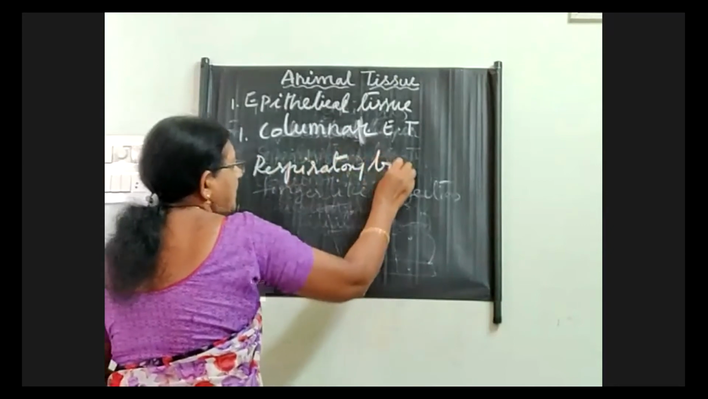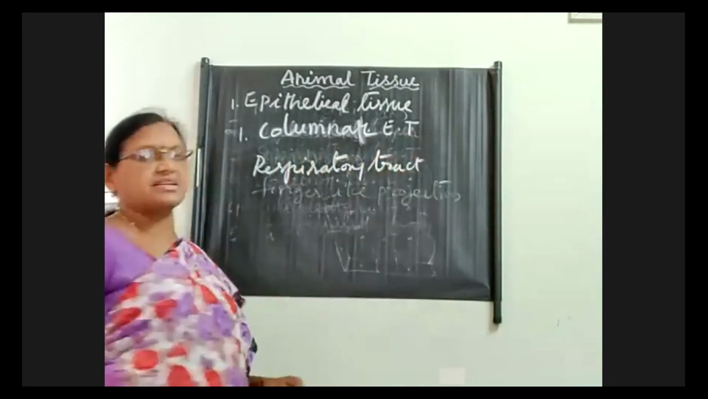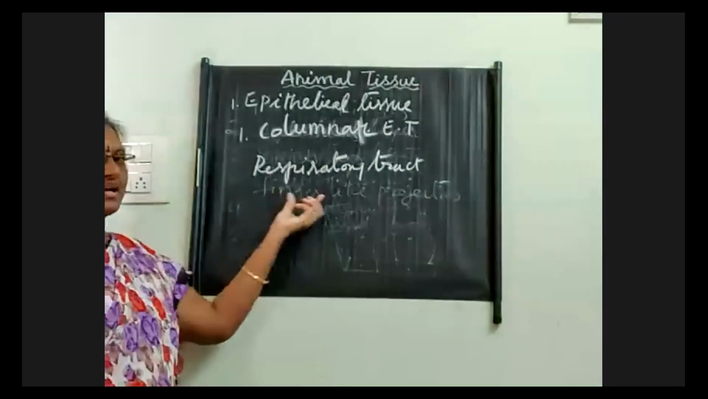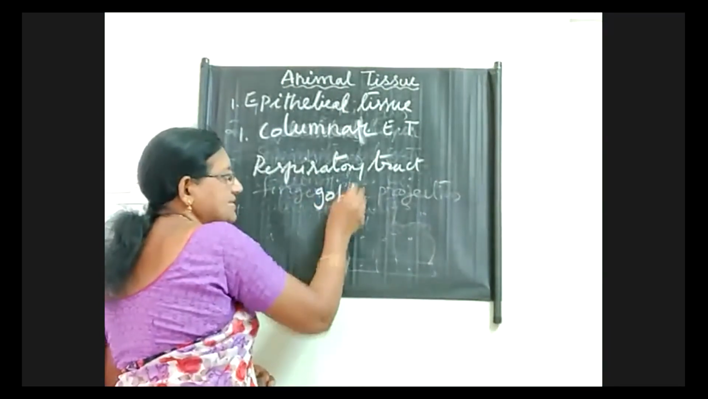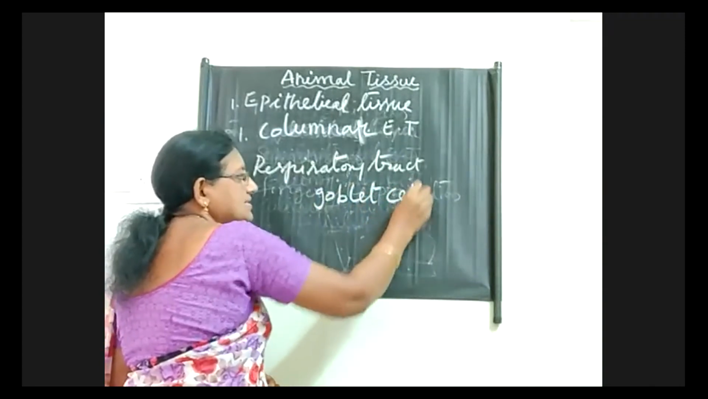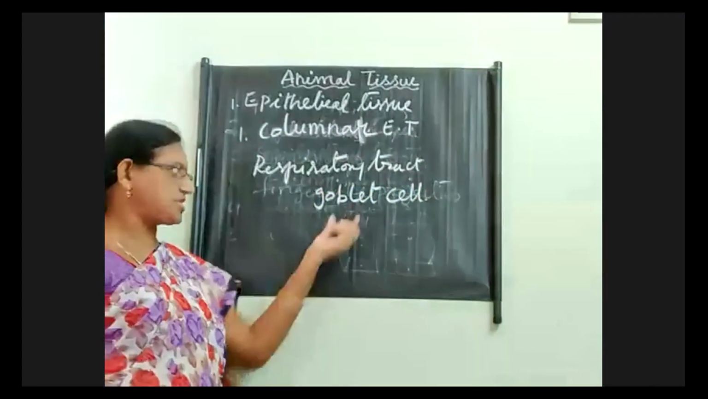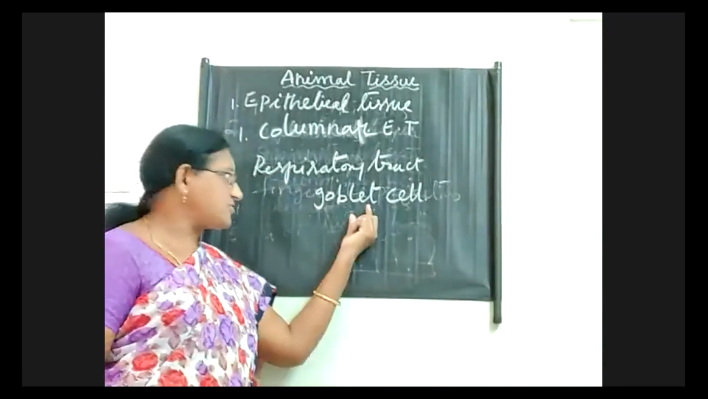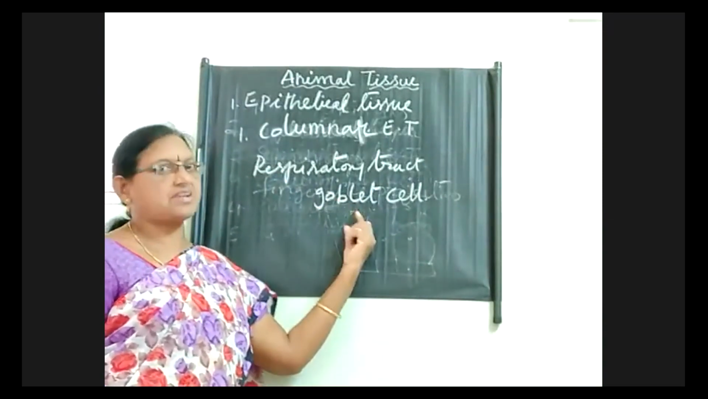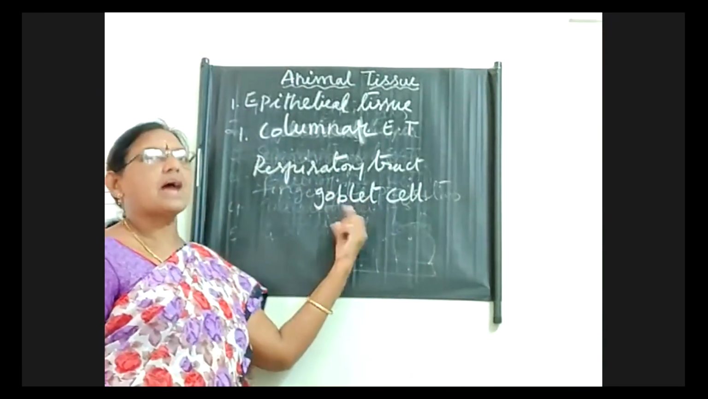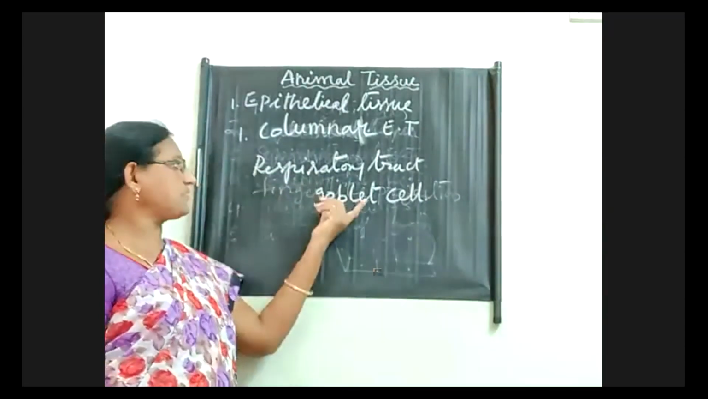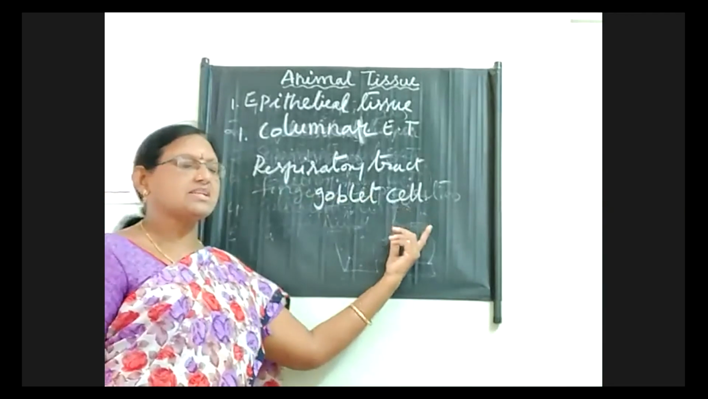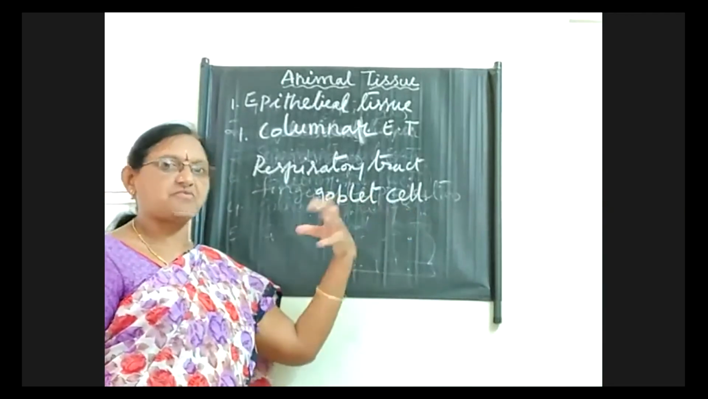Okay. So when you see the respiratory tract, children, there we can see goblet cells. What are the cells present? Goblet cells. These goblet cells are helpful for secretion. The main function of goblet cells is secretion itself. They secrete a mucus-like substance. In the nasal cavity, we have that mucus substance, and the mucus substance is helpful for filtration.